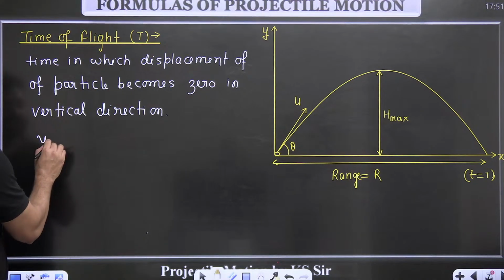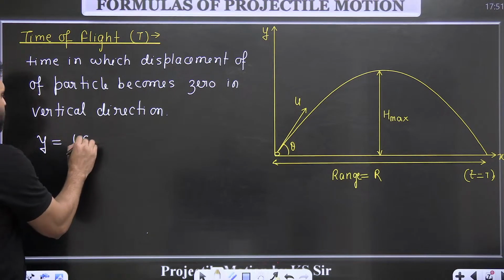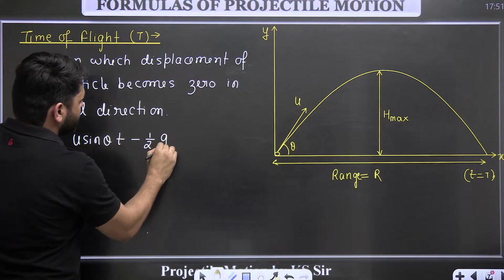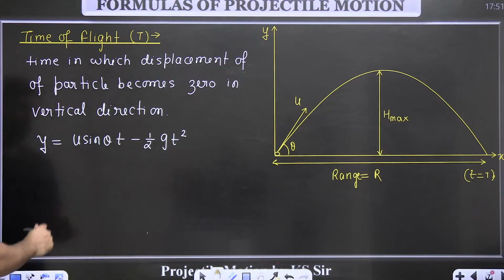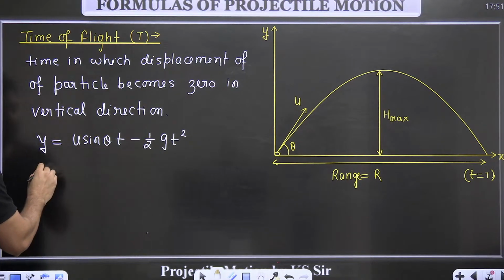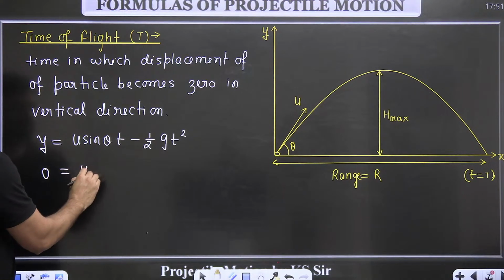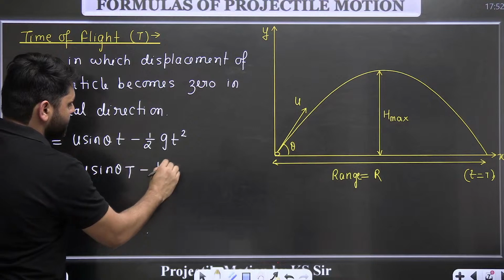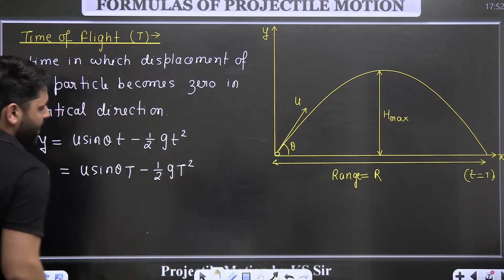So displacement in vertical direction is given by this formula, u sin theta into t minus half gt square. Okay, so this is the displacement in the y direction formula. Now we are putting 0 in place of y, and this comes out to be u sin theta into capital T minus half g into capital T square.